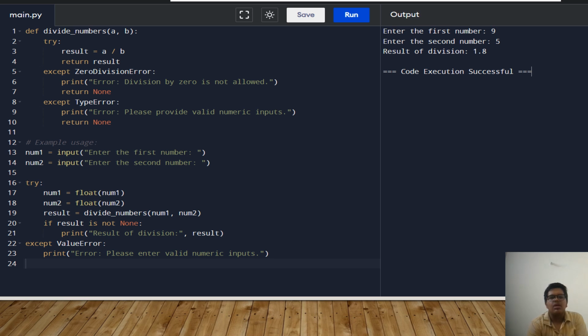Try: num1 = float(num1), num2 = float(num2), result = divide_numbers(num1, num2). If result is not None, print result of division, result. except ValueError: print error, please enter a numeric value. And the output is: enter the first number 9, enter the second number 5. Result of the division is 1.8.